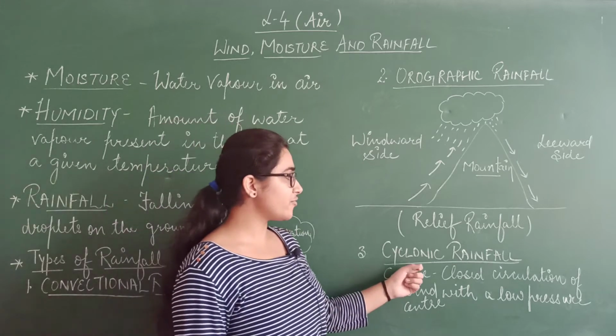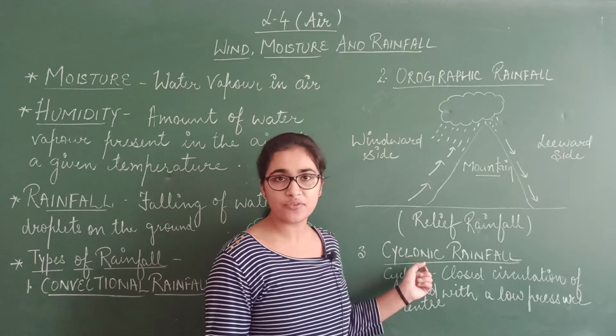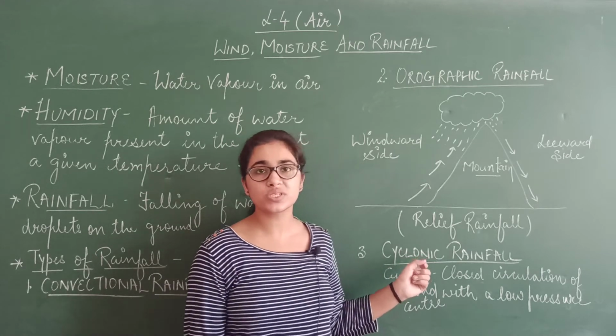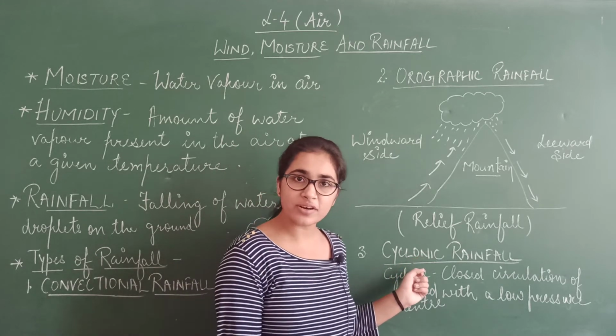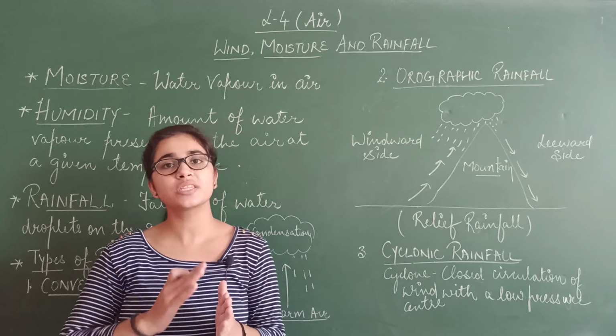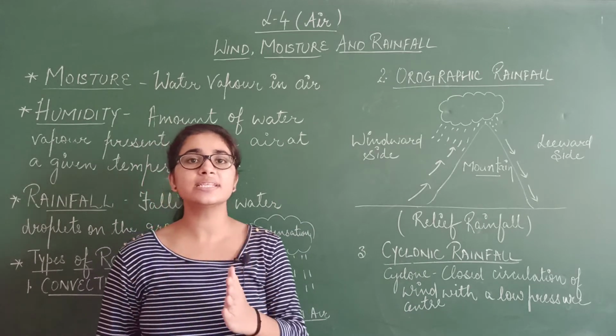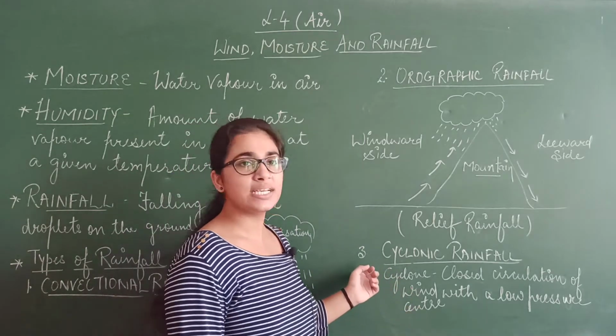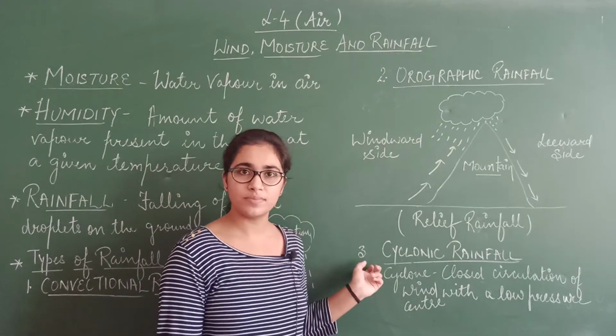This type of rainfall is known as cyclonic rainfall. So what is cyclonic rainfall? This is the rainfall which is associated with the cyclones and where the warm air clashes with the cold air and the condensation of the warm moisture laden air takes place. This is known as cyclonic rainfall.